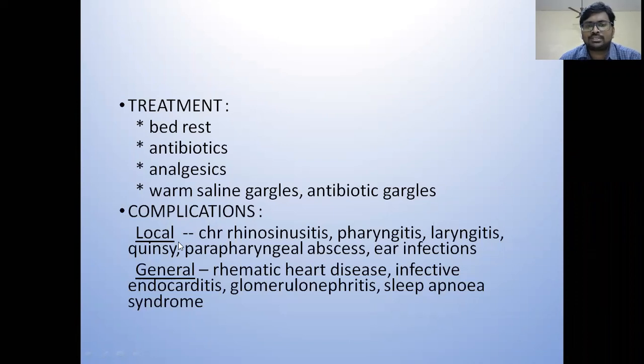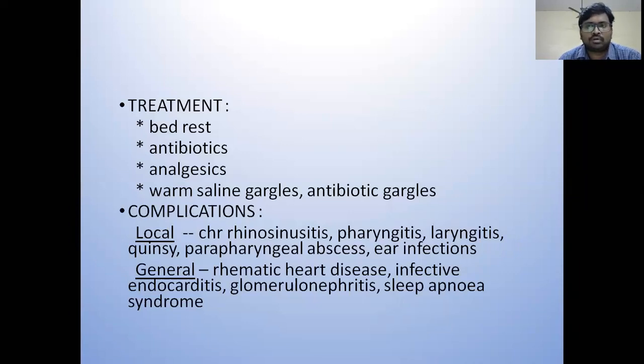So peritonsillar abscess, parapharyngeal abscess, they are a few neck spaces adjacent to the pharynx and the oral cavity. These will be discussed in detail in the next class. And the most common and important space related to the pharynx is the parapharyngeal space. Even this space may get filled with pus if you don't treat this acute tonsillitis. Ultimately, the ear infections. The general conditions include, see, we discussed the most common organism is the beta hemolytic streptococcus.